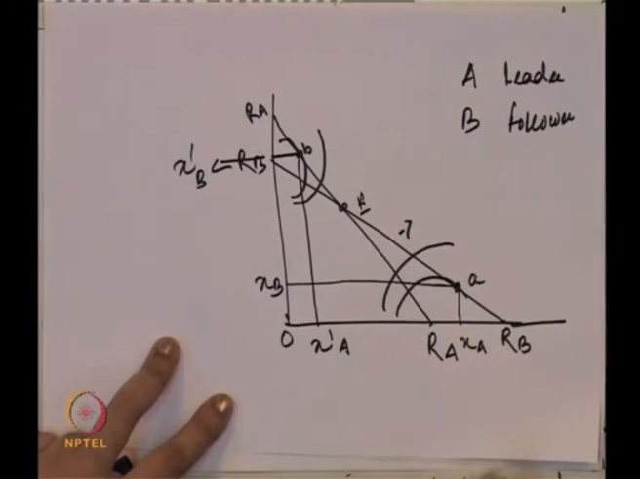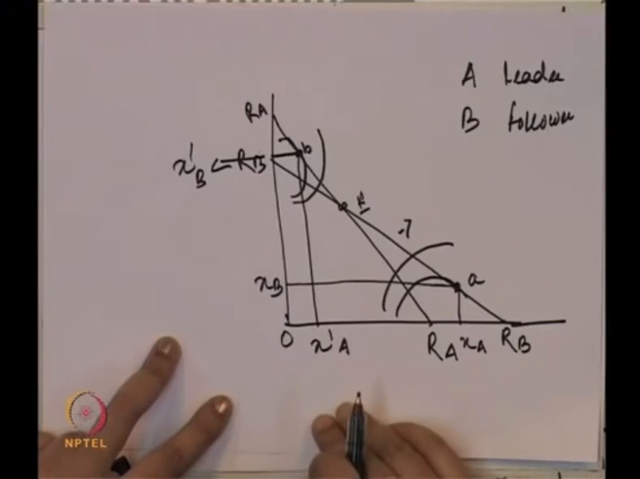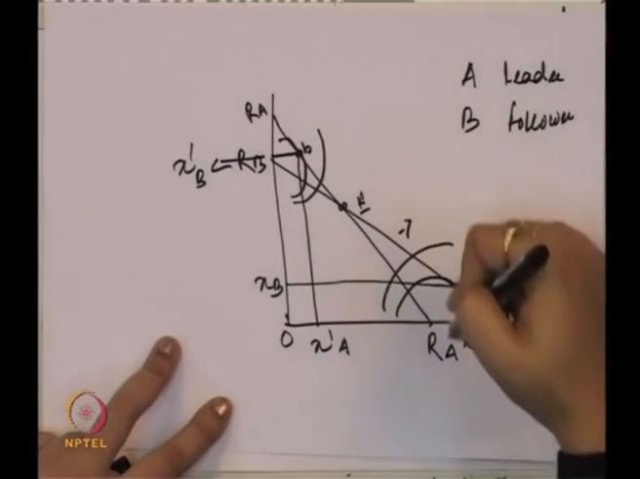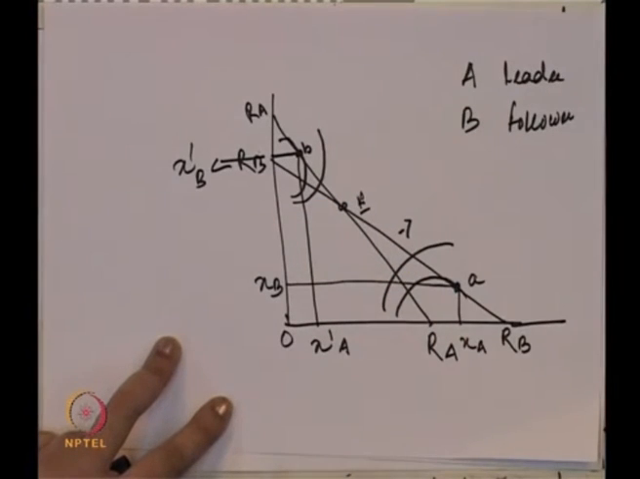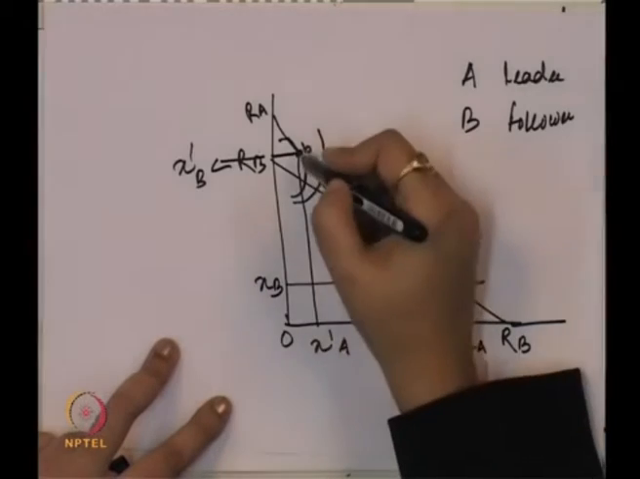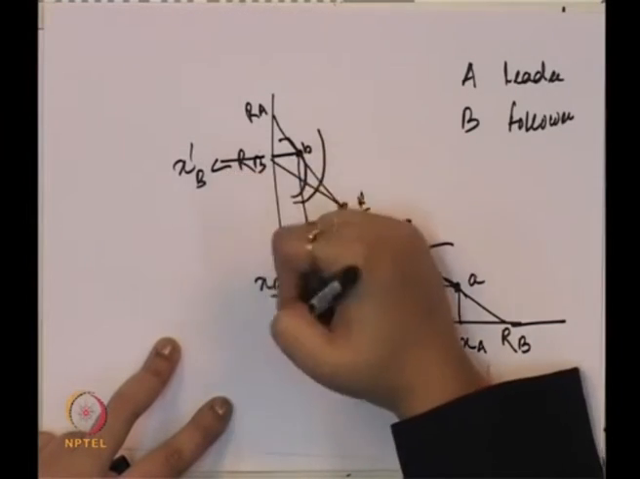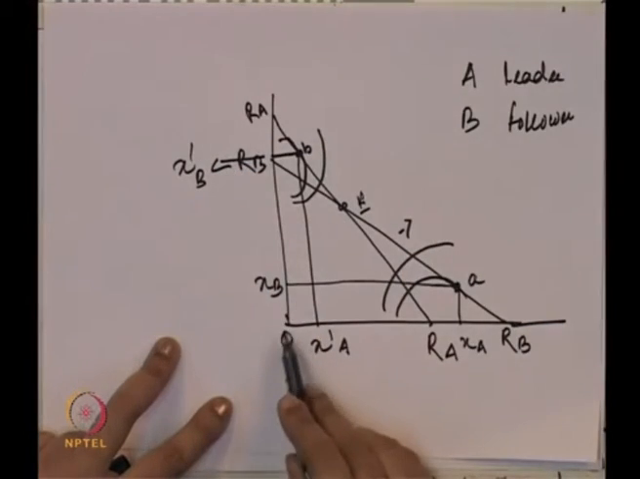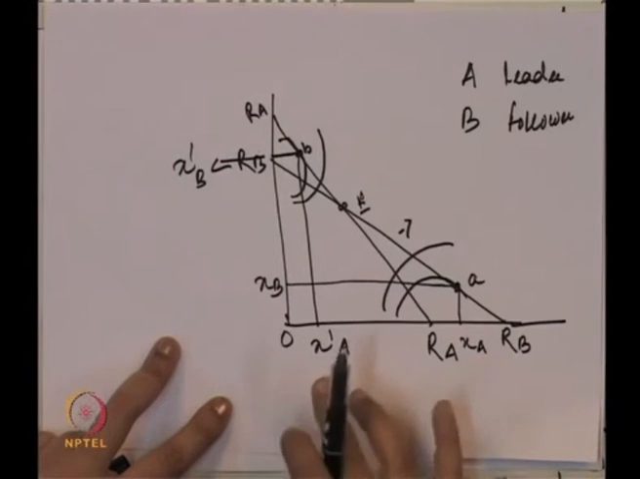Now, suppose we take the turn, and B is the sophisticated firm. What is the reaction function approach? The reaction function is again RB, the reaction function for firm B. Its equilibrium is at the point B. So B will produce OXB dash and firm A will produce OXA dash.